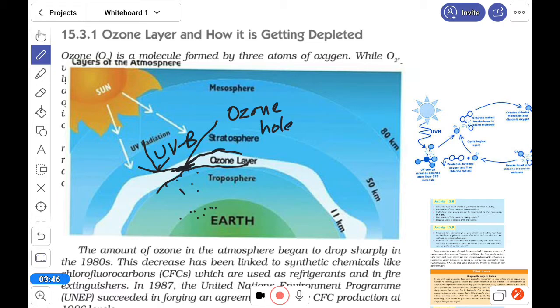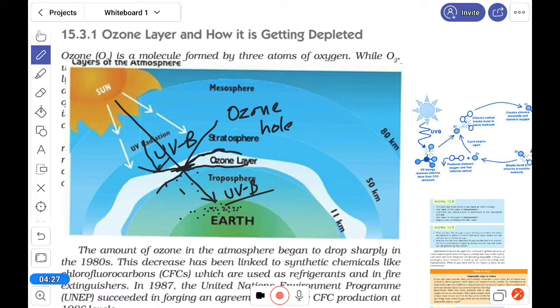Actually, in a gas a hole is not possible, but this name is given because UVB can directly enter the earth, and it causes severely harmful effects on our physiology and anatomy, the skin, blindness, and many other things. It will also reduce photosynthesis, and humidity and other things can change.